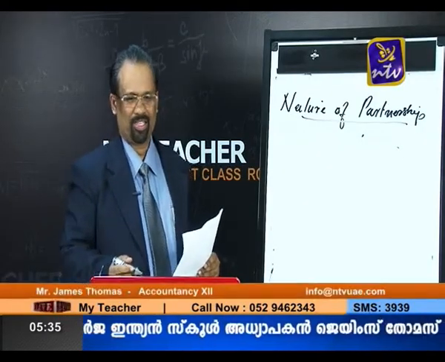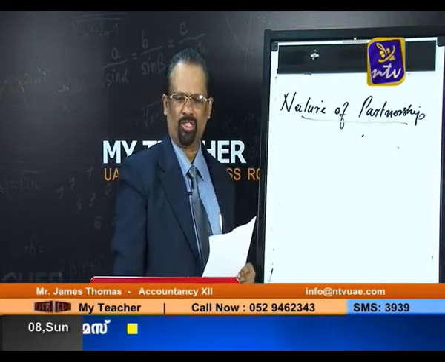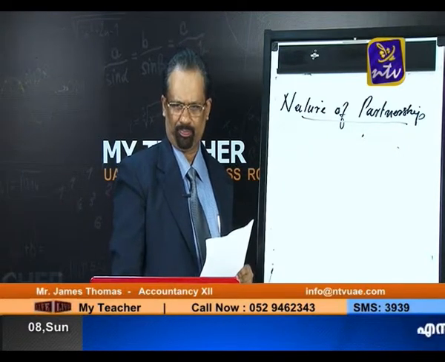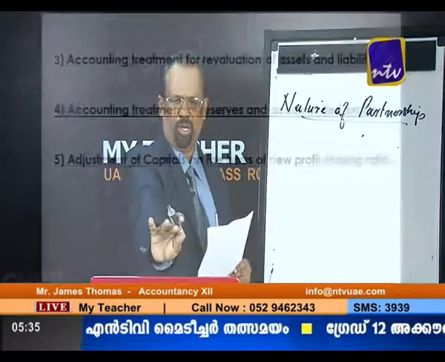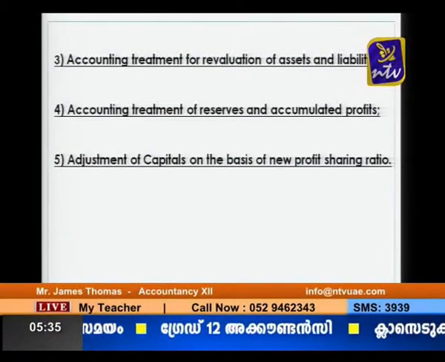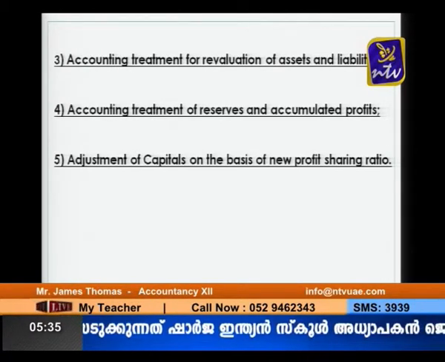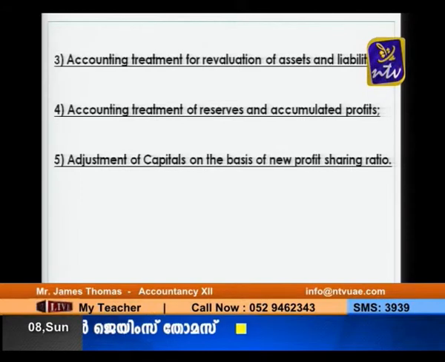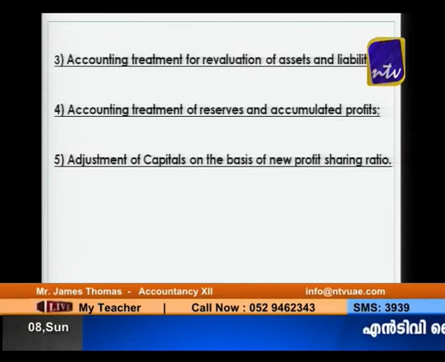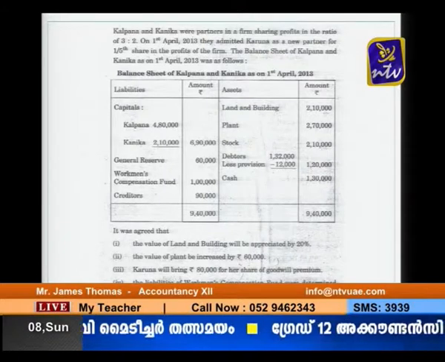Welcome back. Our last point is adjustment of capital on the basis of the new profit sharing ratio. We have studied all these points. The first is the treatment of goodwill, the second is change in the profit sharing ratio, the third is accounting treatment for revaluation of assets and liabilities, the fourth is accounting treatment of reserves and accumulated profits, and the last is adjustment of capital on the basis of the new profit sharing ratio. Now, all of you look at this question.